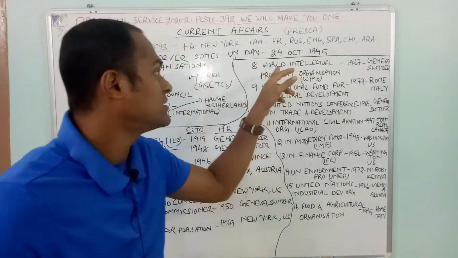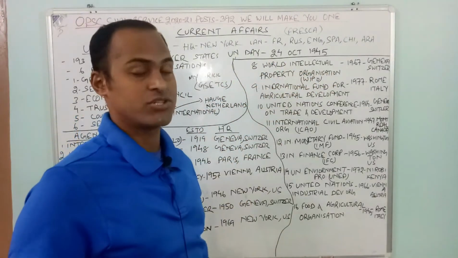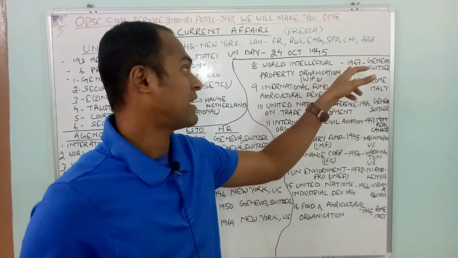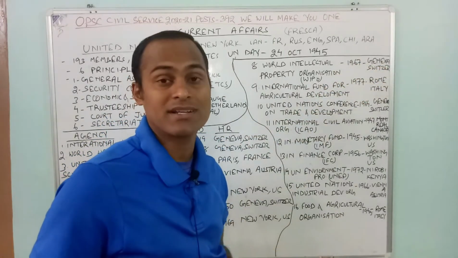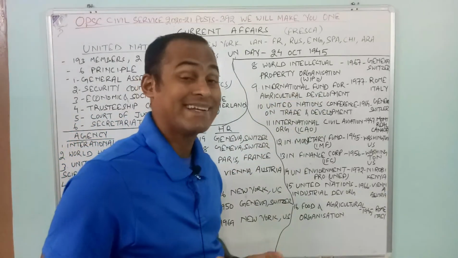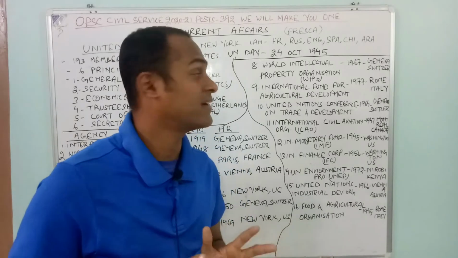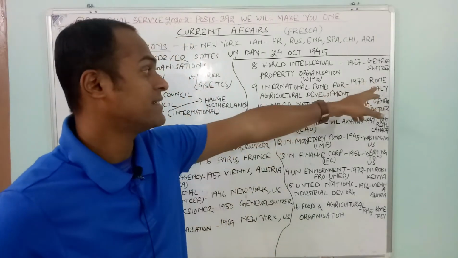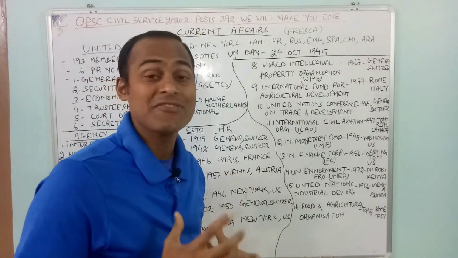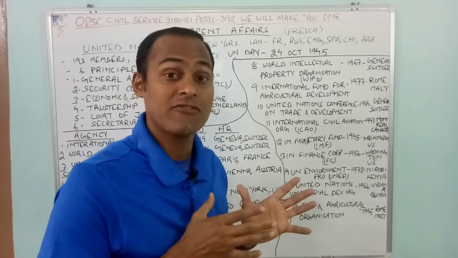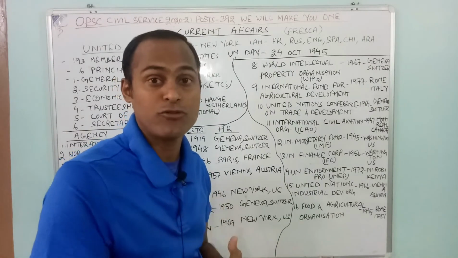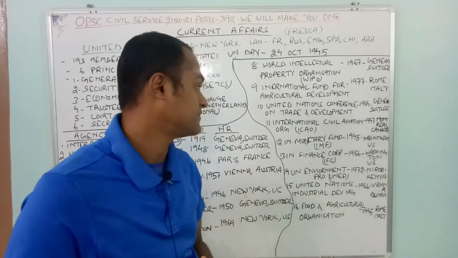So then the next one is the World Intellectual Property Organization, WIPO. It was established in 1967. Its headquarters is at Geneva. Then the International Fund for Agricultural Development. It is very important. It is in Rome, Italy. WIPO is for what? Intellectual property. If some intellectual property is being violated, then WIPO has some standard guidelines which they enforce in the member countries.